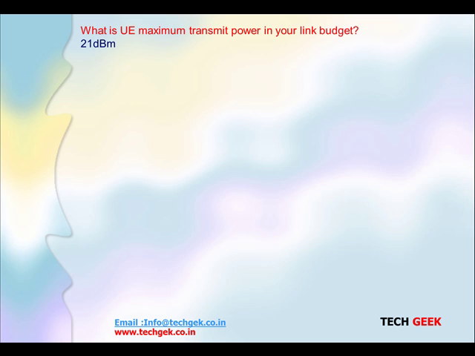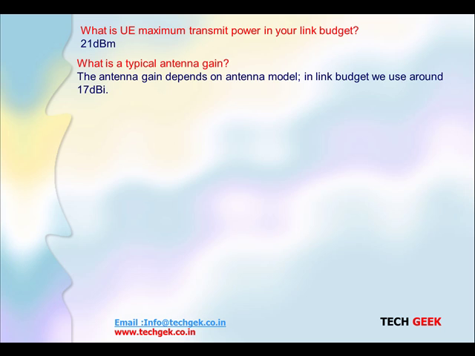What is the maximum UE transmit power in your link budget? It is 21 dBm. It's very simple: at 21 dBm the mobile will transmit power in the uplink whenever it's getting connected with the network. What is a typical antenna gain? This is one of the most common questions, but the antenna gain depends upon the antenna model we are using. But in the link budget we use around 17 dBi. This is our antenna gain.